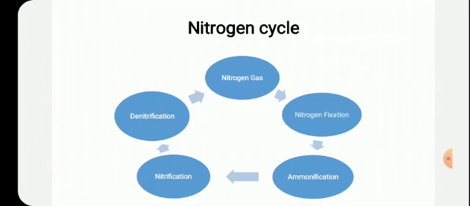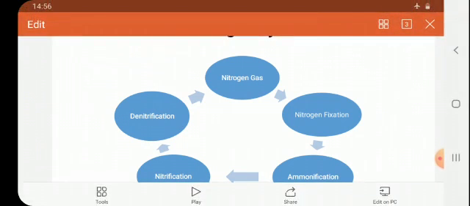Then nitrification. Whatever ammonia is released has to be converted again because it is a cyclic process. That ammonia is converted into nitrites and then into nitrates. Nitrates NO3, nitrites NO2.